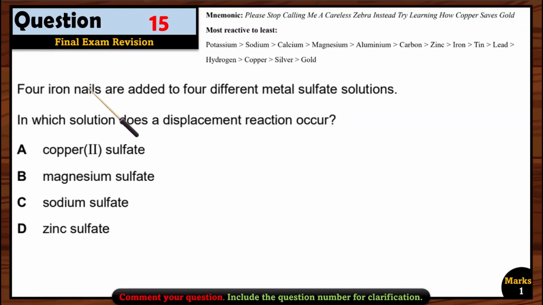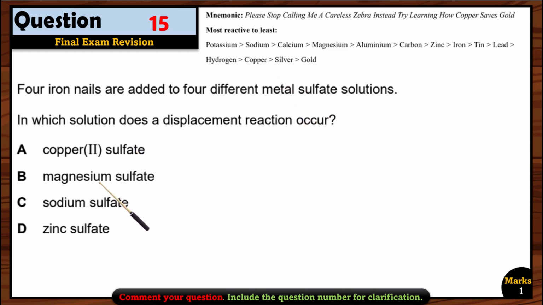Now let's see question 15. 4 iron nails are added to 4 different metal sulfate solutions. In which solution does a displacement reaction occur? So see this question carefully. We have iron here, okay? And we have another metal sulfate solution. So here we have to find that solution which has a metal that is less reactive than the iron, because here the iron is going to displace this metal, right?